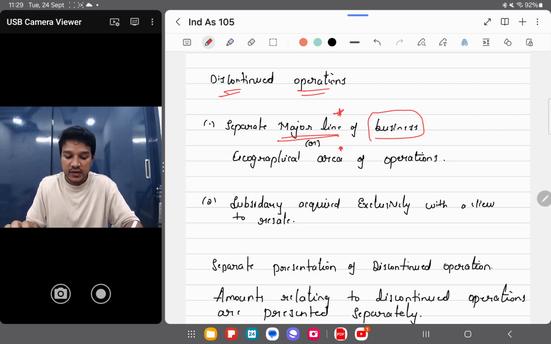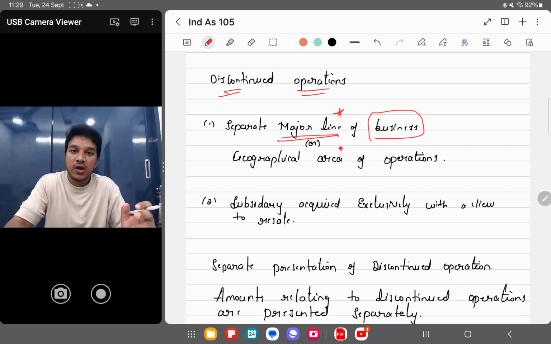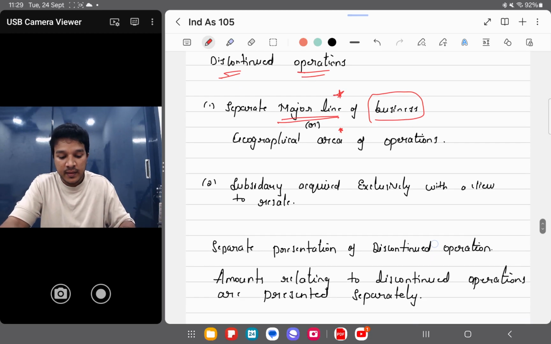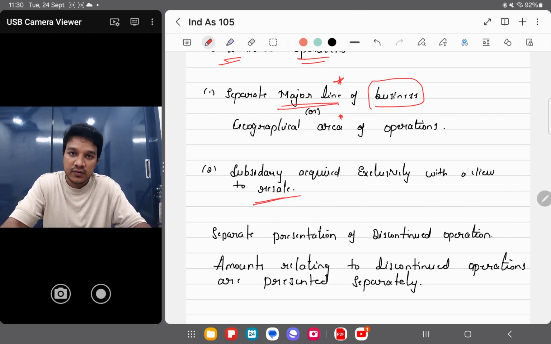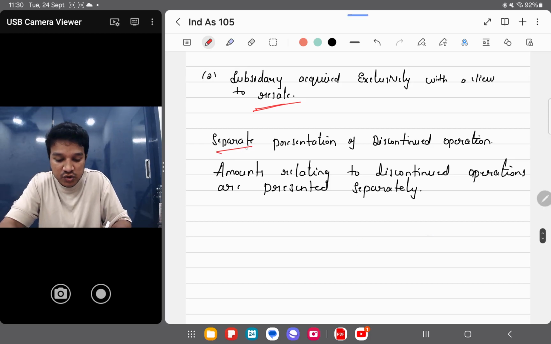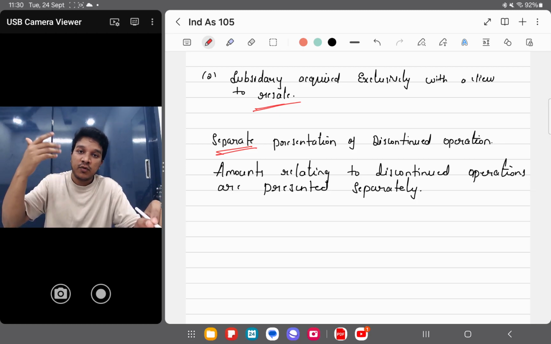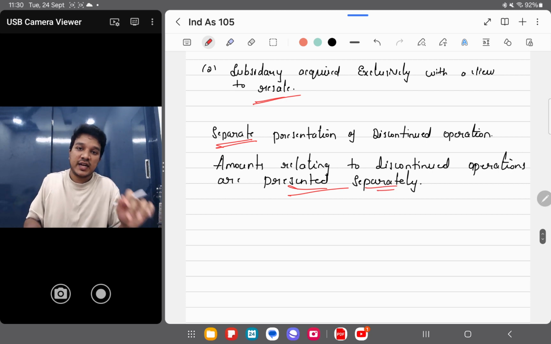Perfect. Geographical area, like I'm selling one particular area, like the entire Mumbai area, my market, I'm selling it off, or I'm not going to sell there. That is a geographical area of operations. If any subsidiary is acquired exclusively with a view to sell, the entire subsidiary you are selling off, that is also discontinued operations. So in financial statements, you have to show them separately in your P&L account: what is continued operations, its incomes, its expenses, what is the profit from there, and what are the discontinued operations' incomes and losses. That has to be presented separately, is what the standard says.